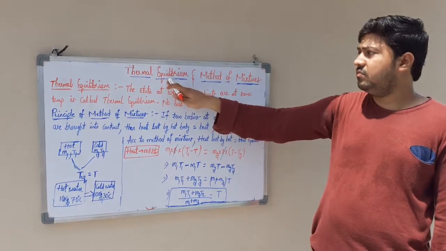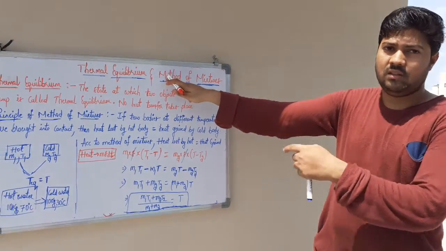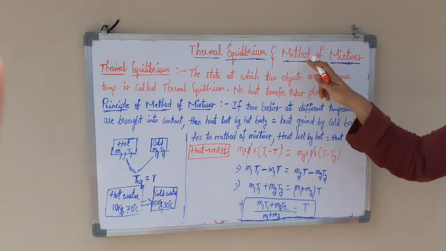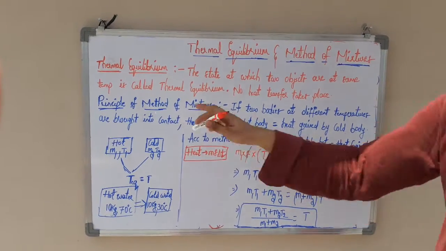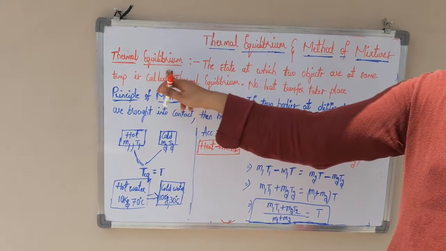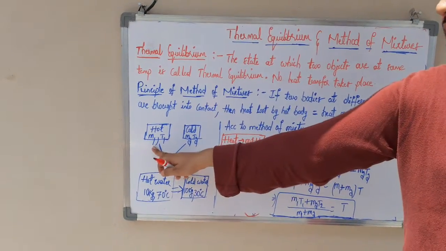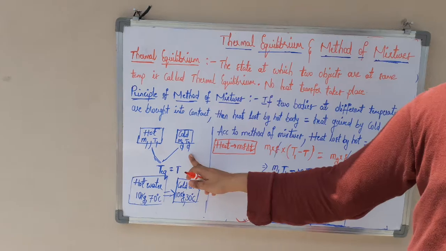Next, thermal equilibrium and method of mixtures. Thermal equilibrium and method of mixtures. Thermal equilibrium is nothing but if we take two bodies, one hot body and another one cold body.